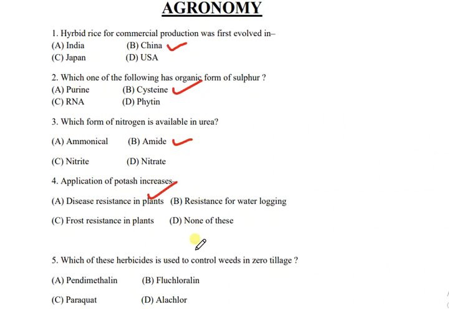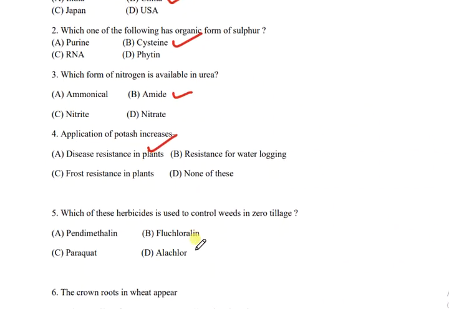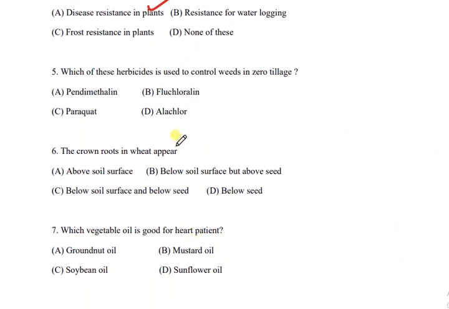Then moving forward to the next question, number 5. Which of these herbicides is used to control weeds in zero tillage? Pendimethalin, fluchloralin, paraquat, and alachlor. And the correct answer is C, that is paraquat.